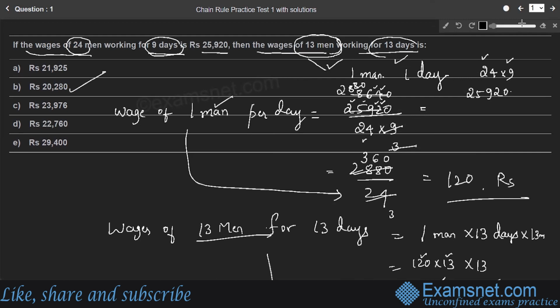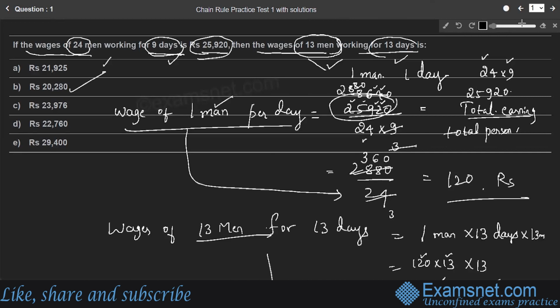Students, in this question, first we need to find the wage of one man per day, right? It is given that 24 men work for 9 days and they earn 25,920 rupees. So total earning divided by total persons into number of days they work gives the wage of 1 man per day. Therefore, the wages of 13 men for 13 days will be 20,280 rupees. Option B is the right answer.